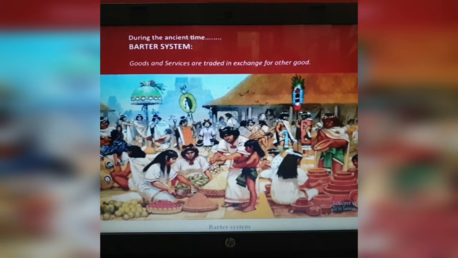Goods and services are traded in exchange for other goods. You can see in this picture they are bringing something from their home to get something for their home, right? So they don't deal with money here. They deal only with goods.